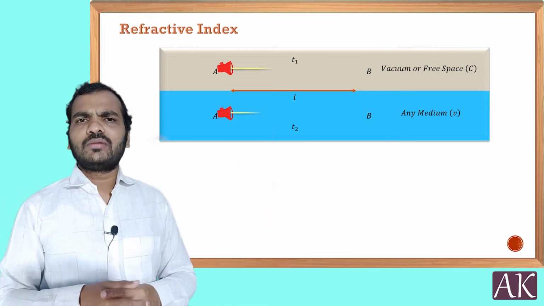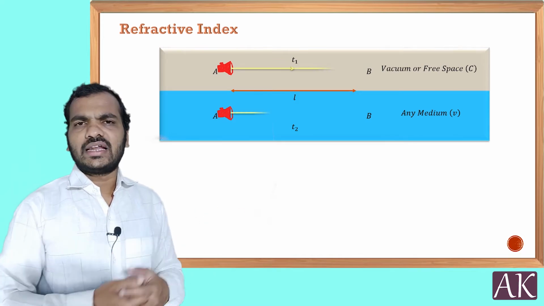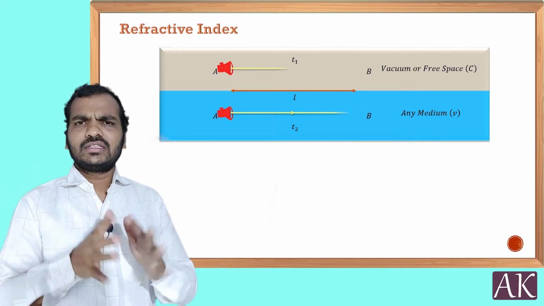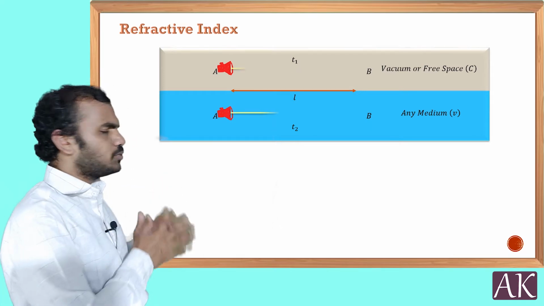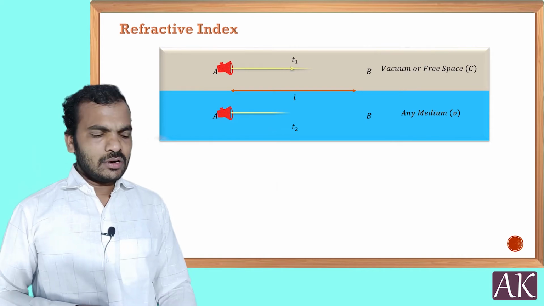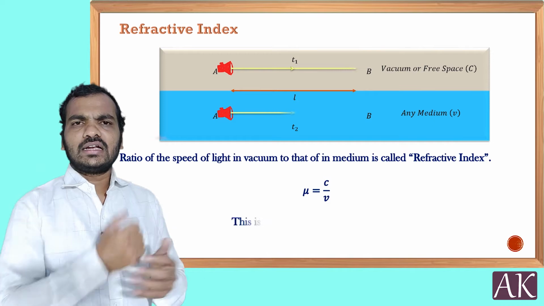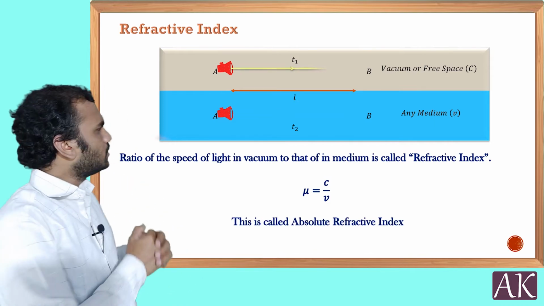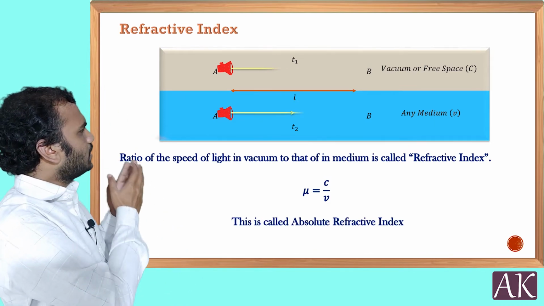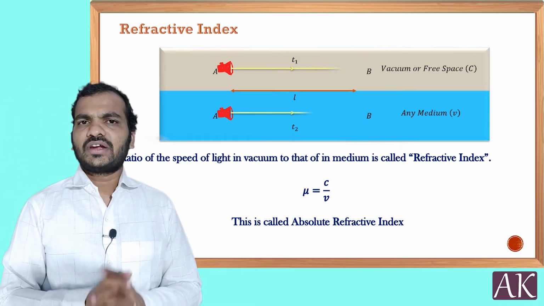But it is going to be tricky, because light moves with the ultimate speed. It is not easy to measure the speed of light just like that. Okay, but I am telling you from the theoretical point of view. So light has different speeds in different media. Now the ratio is called the refractive index. You can see here, the ratio of the speed of light in vacuum to the speed of light in any medium is called the refractive index.